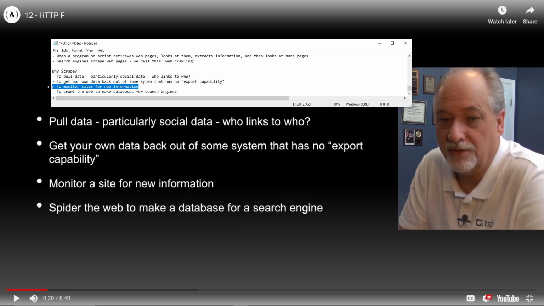So you web scrape the IRS website once a day to see if there's new tax laws that came out. And then to crawl the web to make databases, this is what Google does.